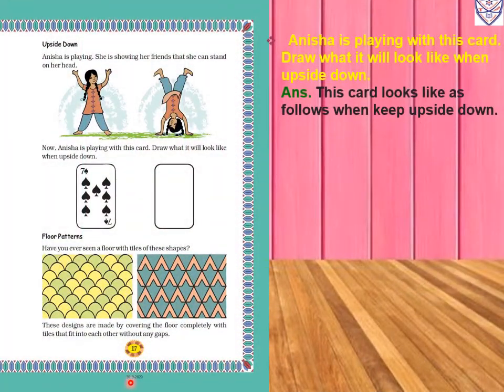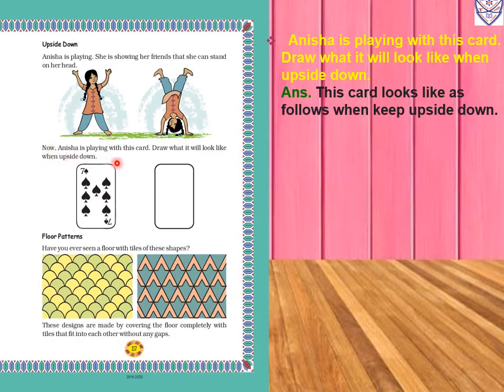Now page number 117, upside down. Anisha is playing. She is showing her friend that she can stand on her head. She is showing her friend that she can stand in an opposite direction also. Her head is down and legs should be up.